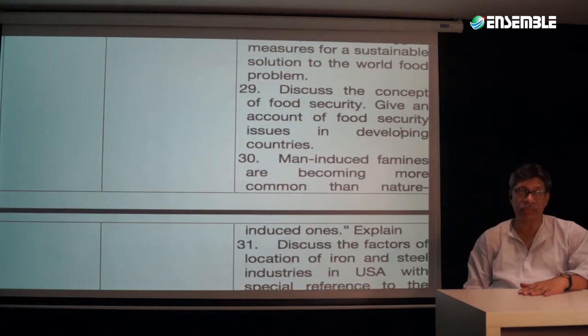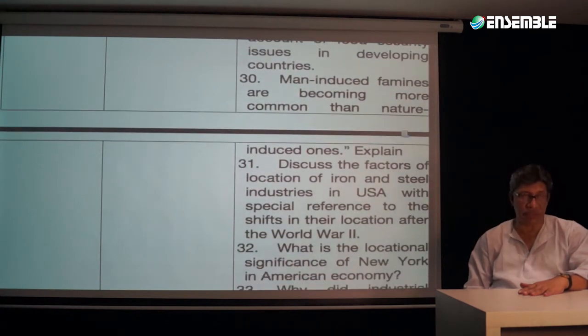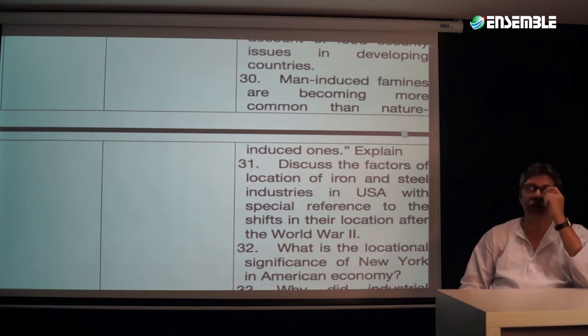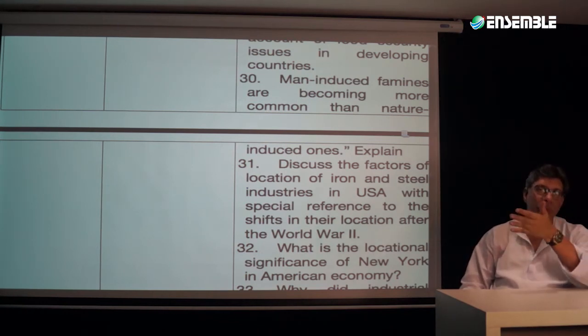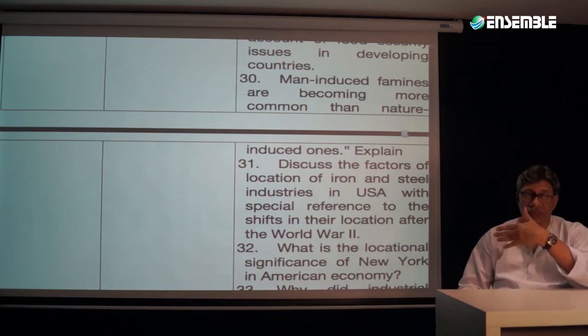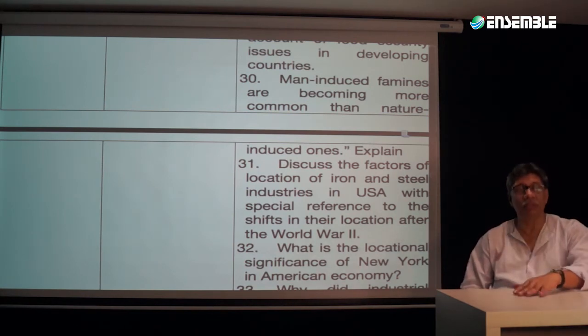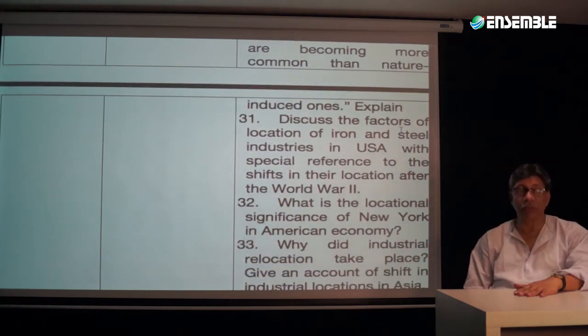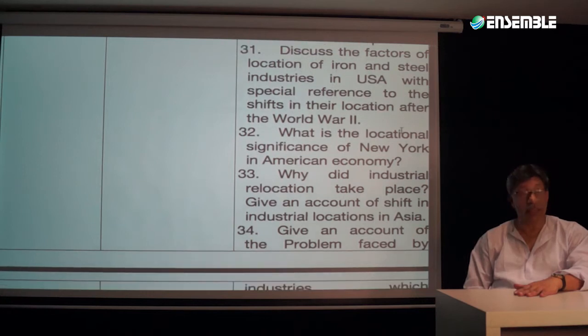Then picking up these questions from certain things like, let's say, industries. And this is the question that has been asked: the factors for the location of the foreign industry of the United States, with special reference to the shift in their location after World War II. Now, the topic is World War II. When we're talking about World War II, it has a geopolitical connotation. So we are talking about the factors for the location of the steel industry and its geopolitical connotation in this case. Of course, we're going to be talking about the locational significance of New York in the American economy.